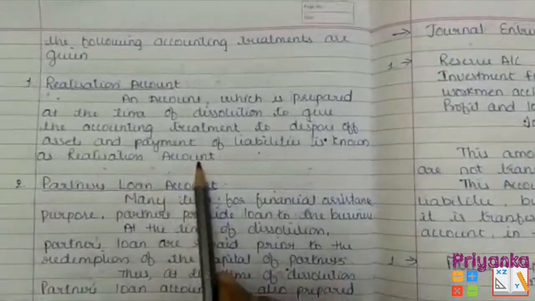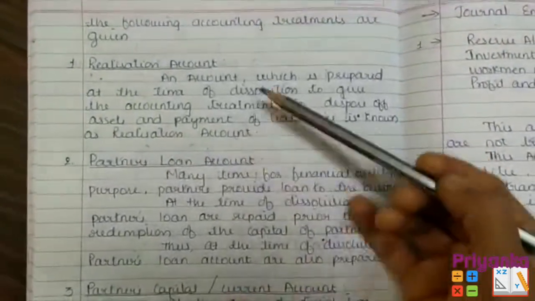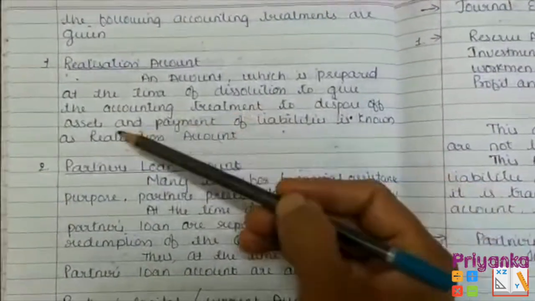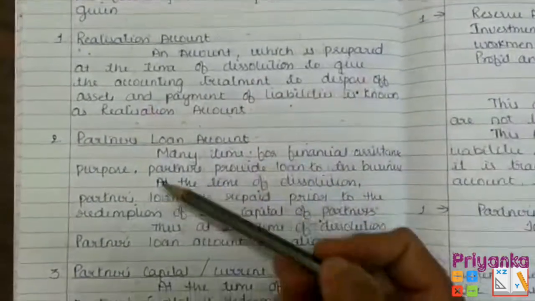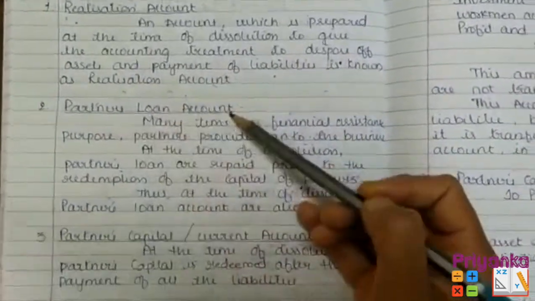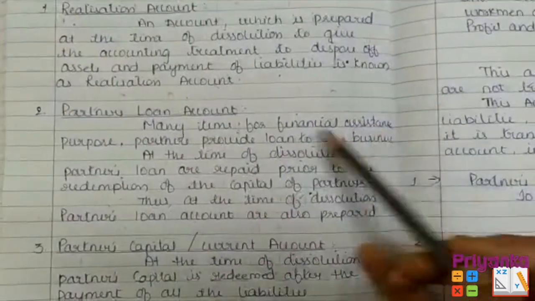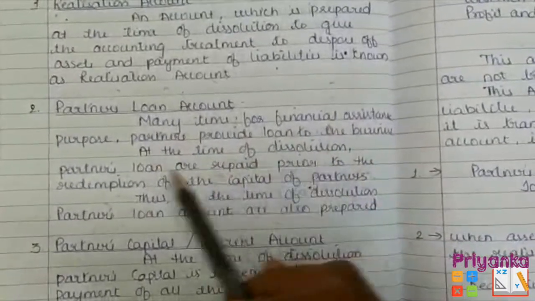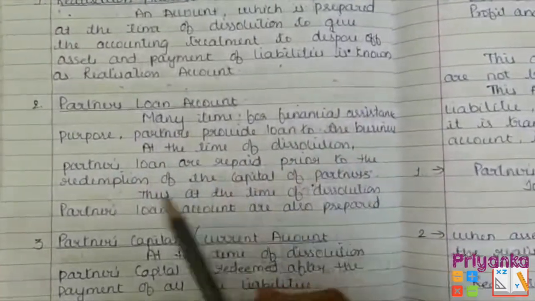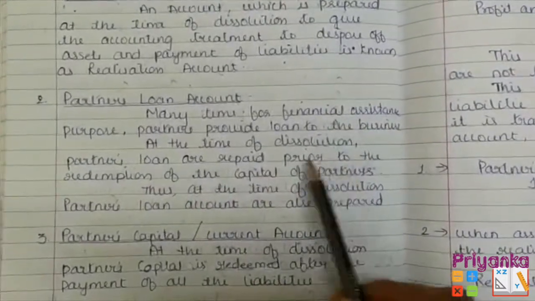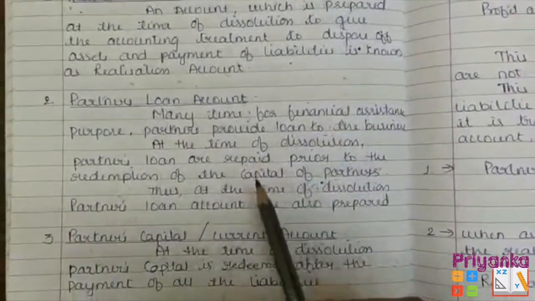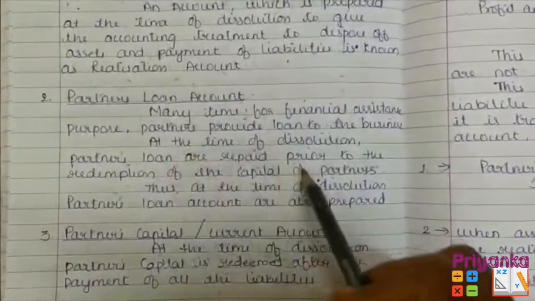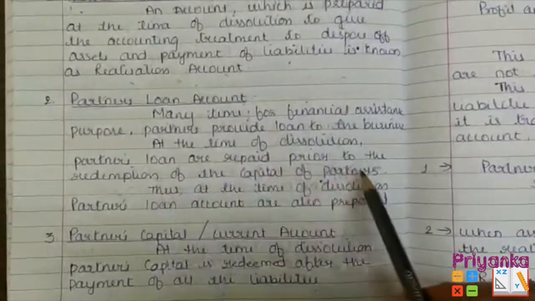Please put on your earphones to listen to me very carefully. This is the first account which is prepared in the dissolution of partnership, just to make a treatment for the assets and liabilities. Let's go further and check what it is. Partners' loan account. Many times, for financial assistance, partners provide loans to the business. At the time of dissolution, partners' loans are repaid prior to the redemption of the capital of the partners. Before giving the partners the remaining surplus capital, this loan is paid off as a liability, then they redeem the capital of the partners.